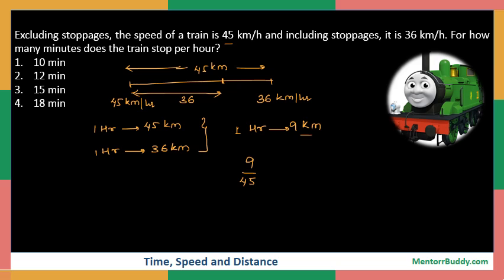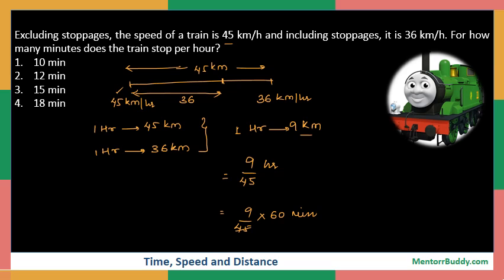So this much fraction is, or I can say, because 45 kilometers per hour was the speed, so this much of the hour was missed. Because if you look at the units, 9 kilometers upon 45 kilometers per hour, 9 by 45 of the hour is missed. And because the options are in minutes, if I try and convert it into minutes, I get 9 by 45 multiplied by 60 minutes. This much of the time the train has lost in stoppages.